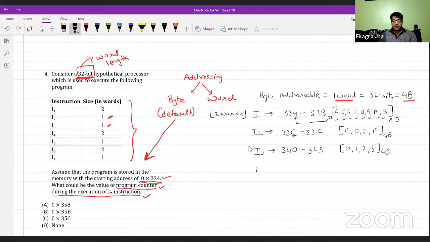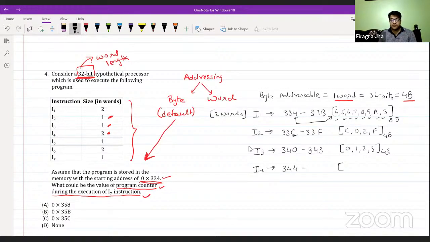Fine. Then let's come to I4. I4 will have the starting address immediately after the end of I3, which is 344. Starting from 344, I4 needs 2 words. And we already understand that 2 words is 8 bytes long.